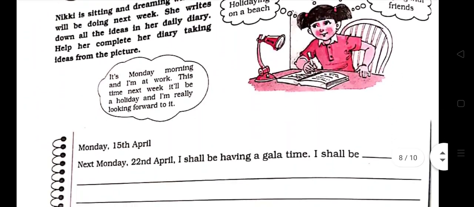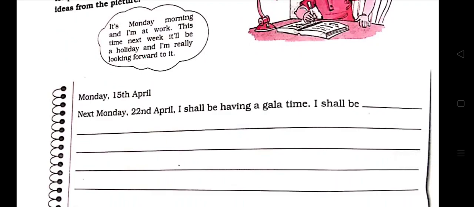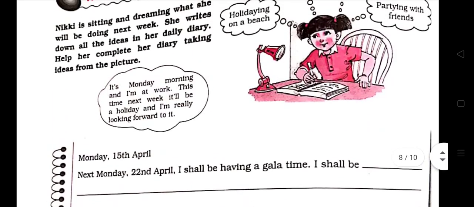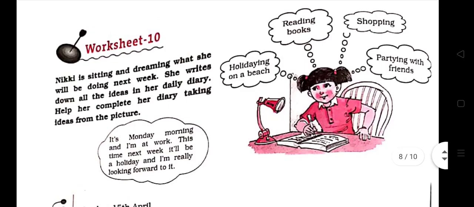And in worksheet 10, what to do? You have to write some sentences of future continuous. Next Monday, 22nd April, I shall be having a gala time. Gala time means happy time. Nikki is sitting and dreaming about what she will be doing next week, and she is writing her daily diary entry, taking ideas from the picture. I shall be. You can take ideas from here, from the bubbles given here.